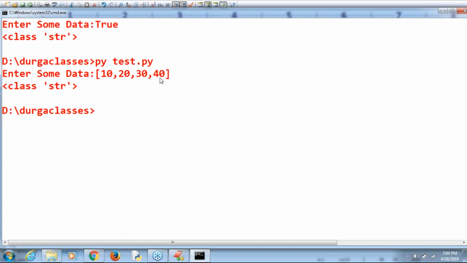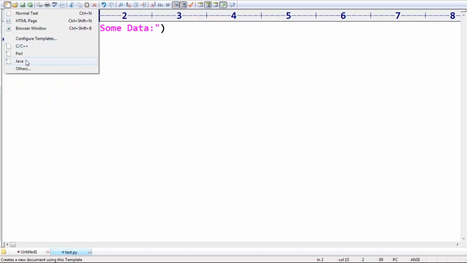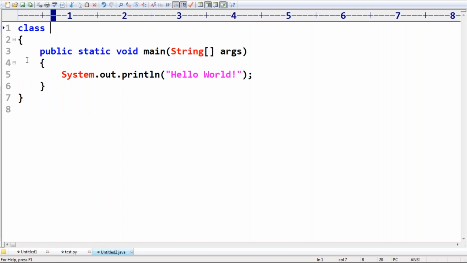Not only in Python, but in the majority of programming languages. Best example: if you consider Java, a matter of 1 minute. I'm not explaining Java, sir. What is this argument? String array. Whatever arguments we pass from the command prompt are always string type only. Correct or not? Even in Java, it is a string type only. That's why the main method argument is a string array.